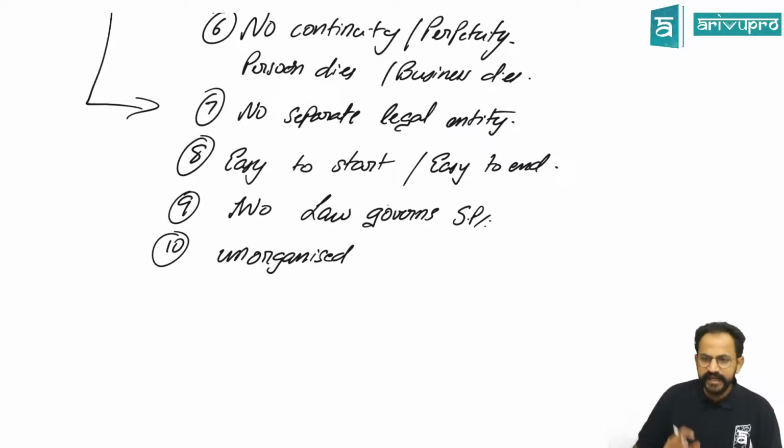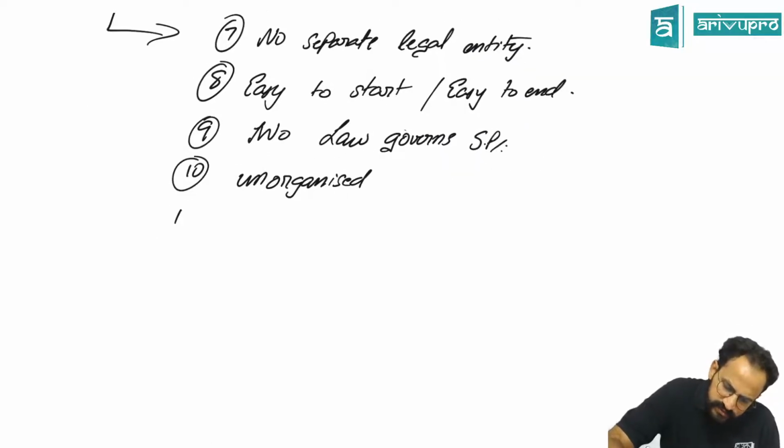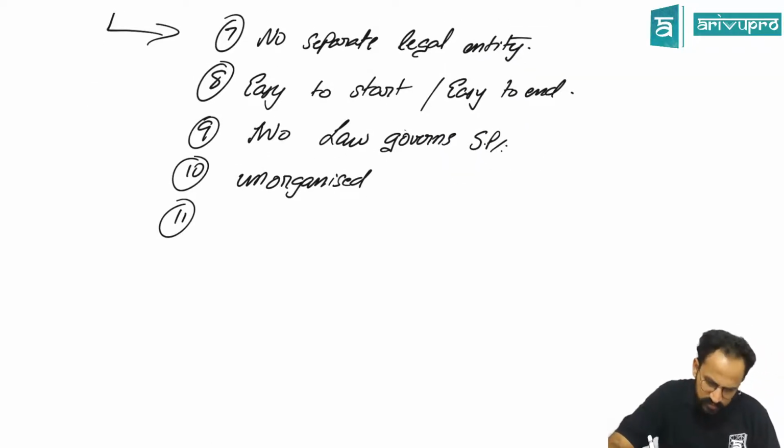So ideally it is totally unorganized. Sharan, you had a point? Yes, sir. He gives credit only to the trustworthy within his neighborhood. Okay, so he doesn't ask for any proof for future payment.